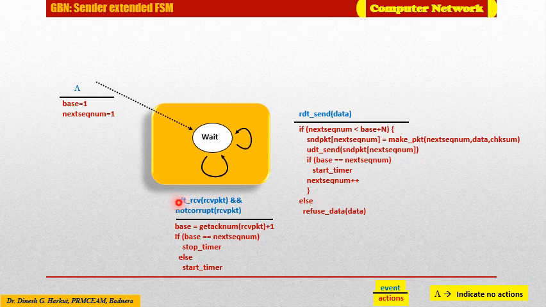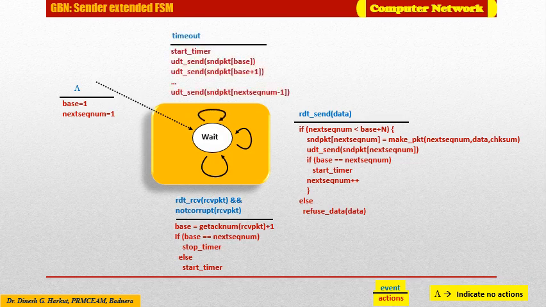On receipt of an acknowledgement packet from the receiver that is not corrupt, the base value gets updated accordingly, and if base and the next sequence number are equal, we stop the timer, otherwise we start the timer.